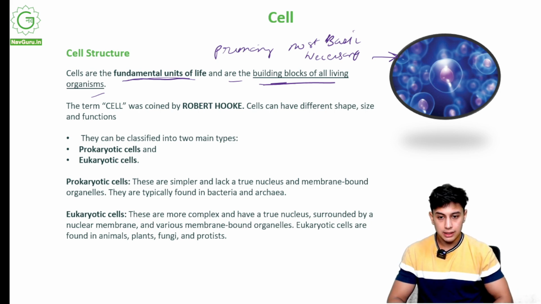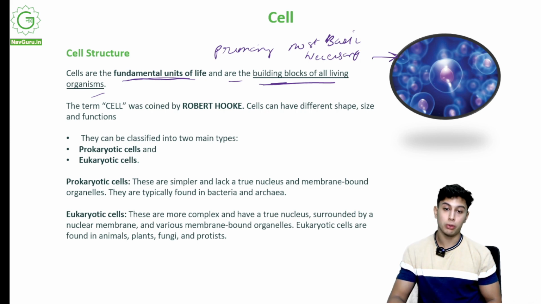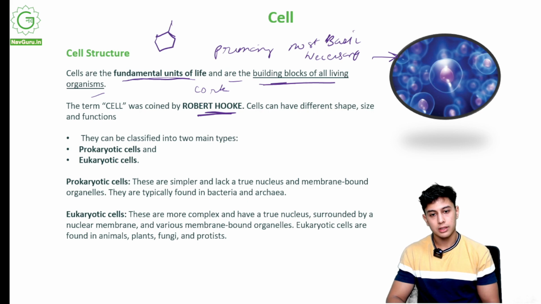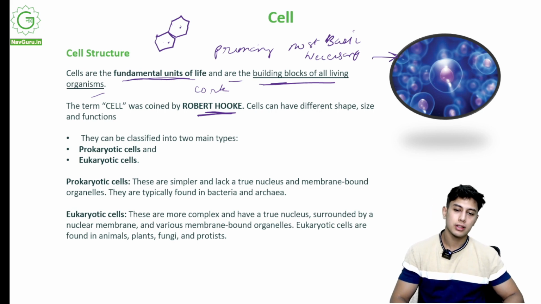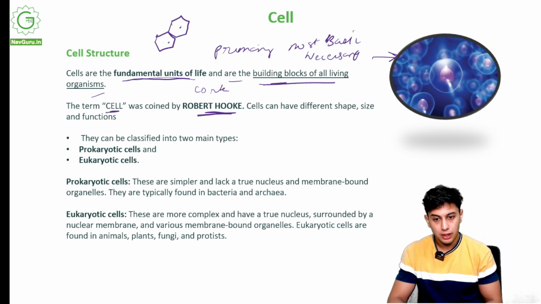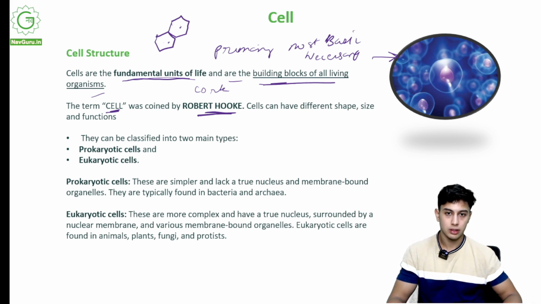The term cell, C-E-L-L, was coined, meaning founded, by Robert Hooke. Robert Hooke was the person who coined the term cell. He observed cells. He thought, what are these small units inside a cork? And these look like honeycomb things. This hexagonal structure is called honeycomb. He observed this and wondered what these were, and he coined the term cell, C-E-L-L. This is the most basic unit of life.